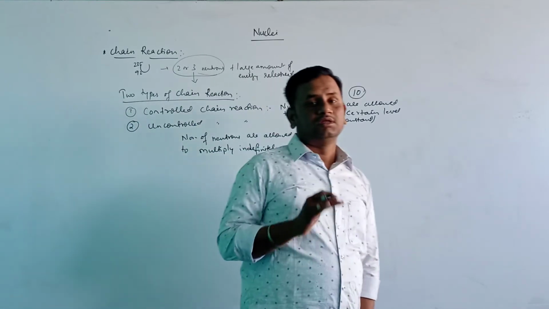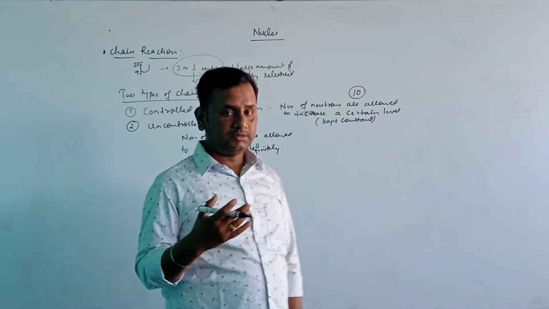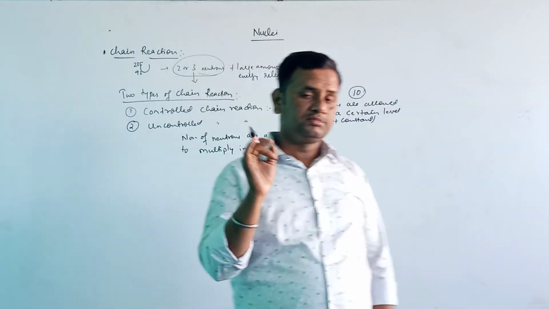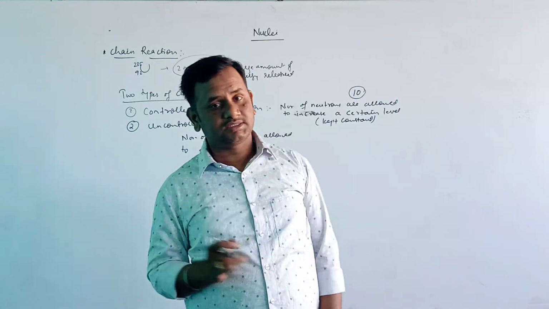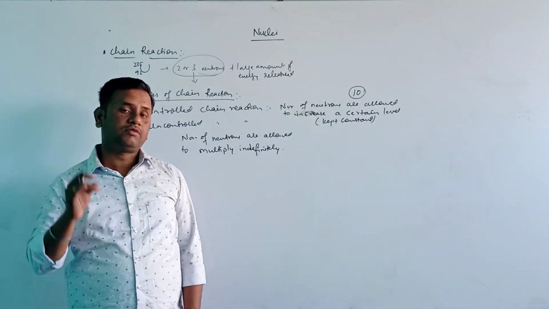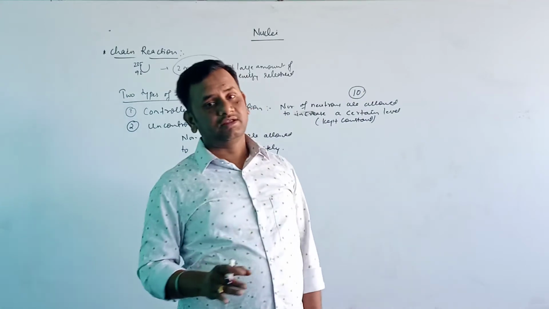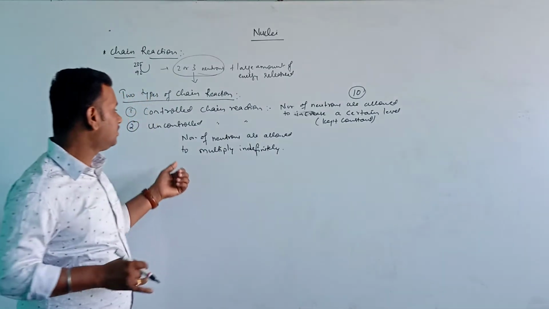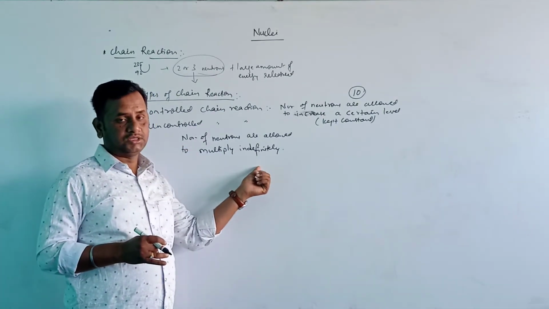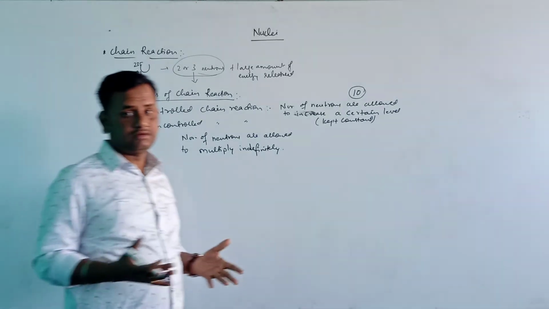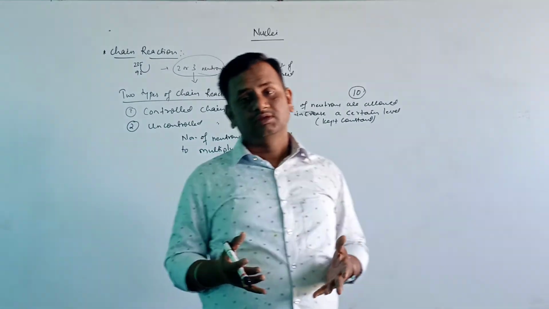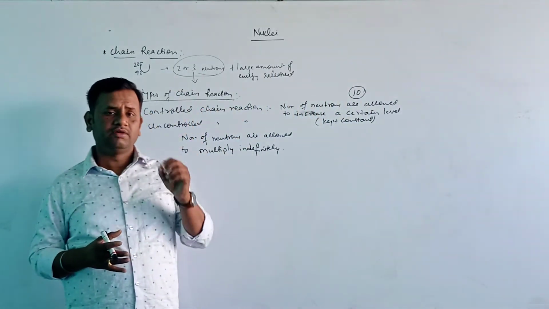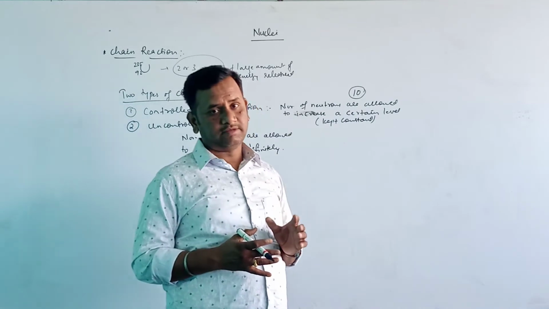This forms the principle of a nuclear bomb. So in a nuclear bomb, what happens? For example, in Hiroshima and Nagasaki, a nuclear bomb was dropped. There, the number of neutrons multiplies indefinitely, so a large explosion happens, and a large amount of energy is released in a very short interval of time.